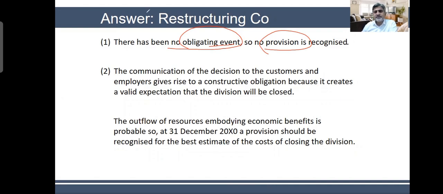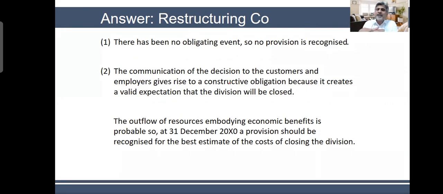In the second instance, the communication of the decision to the customers and employees gives rise to a constructive obligation, because you have already communicated it and it creates valid expectations. Therefore you should have a restructuring provision here. Okay, this is all. This was the last part of IAS 37, contingent assets and liabilities, provisions.